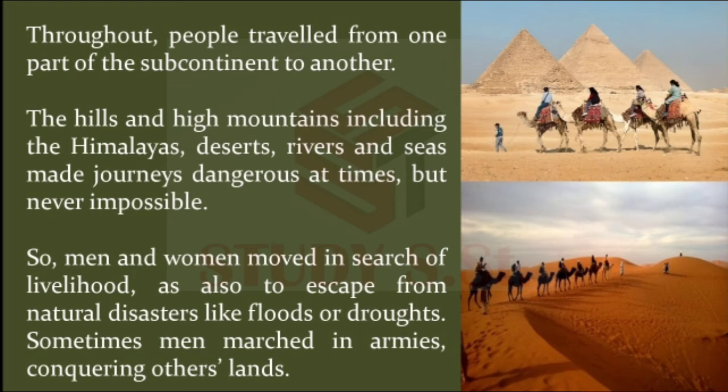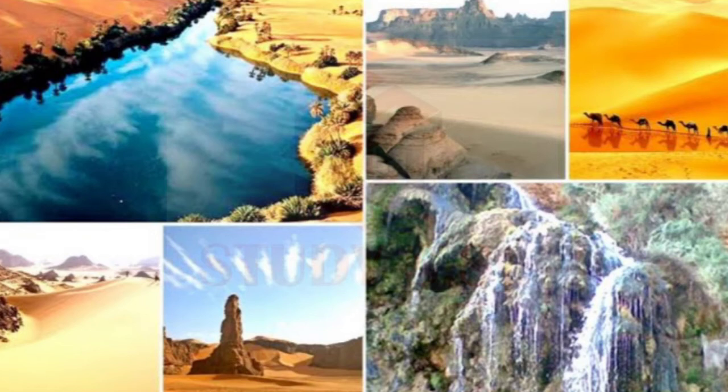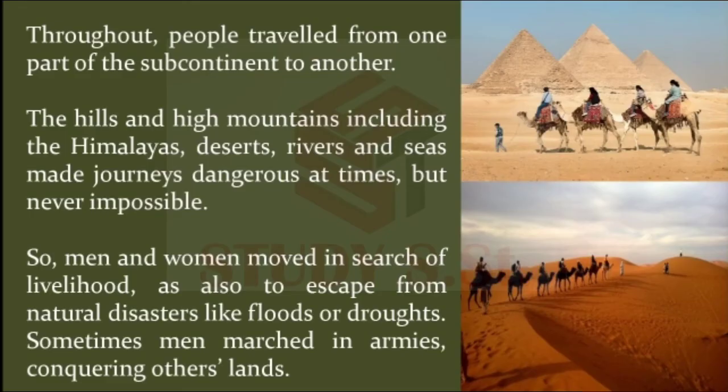Right, children? Their journey was not impossible despite these natural barriers. And which are these natural barriers for travelers? Actually, these things are physical features and they provide beauty to nature, but for travelers, these things are natural barriers, right? So these were the Himalayas, deserts, rivers, seas and other water bodies. They made their journey dangerous but not impossible.